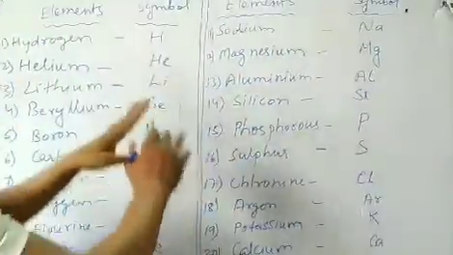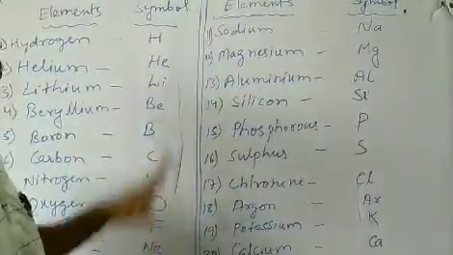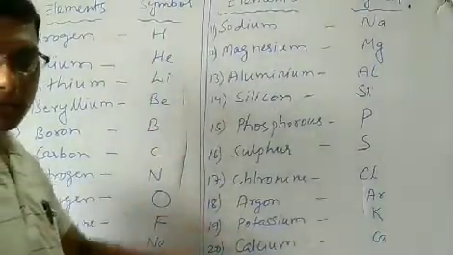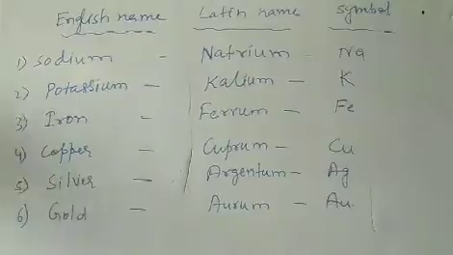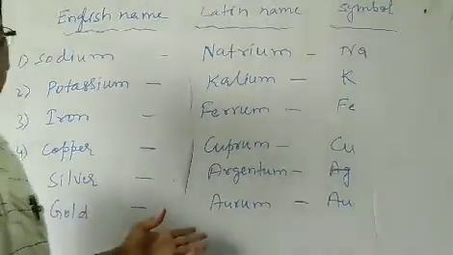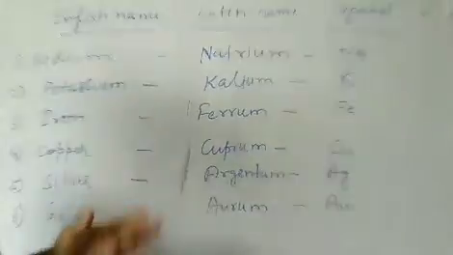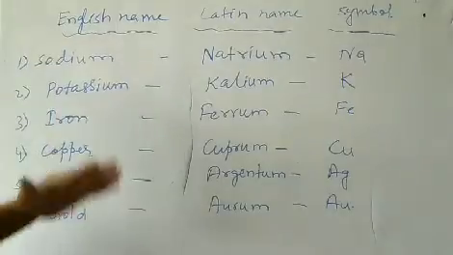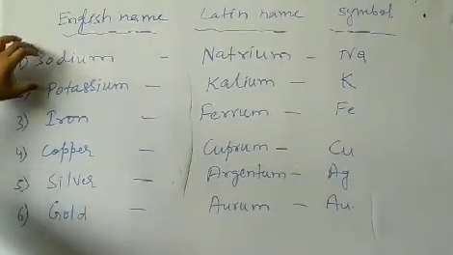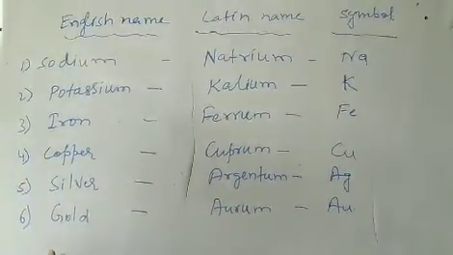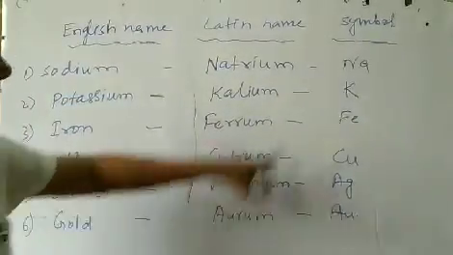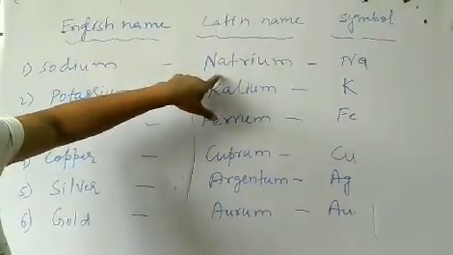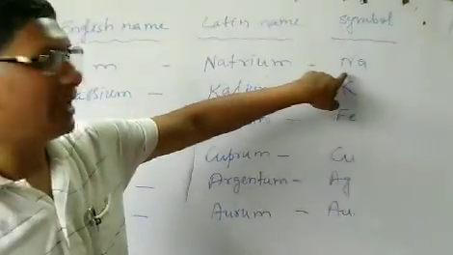Okay, so now I give you some of the elements with their English name and with their Latin name. Now you read those elements. In the first part I told you about the names of the first 1 to 20 elements, arranged according to the atomic number, and their symbols. Now I have taken some elements with their English name, their Latin name and their symbol. So first one, sodium, its Latin name is natrium and symbol is Na.